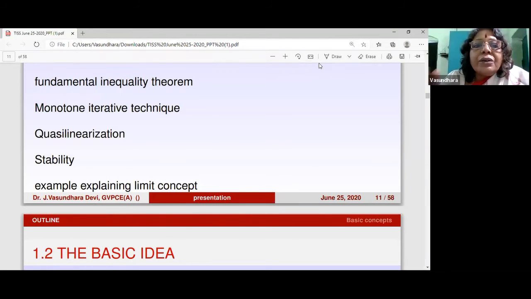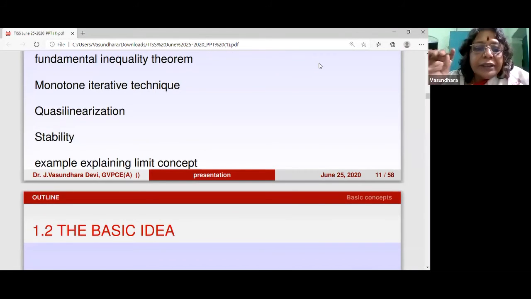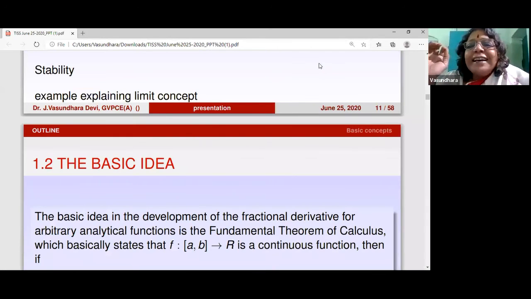Okay, so I'm going to go to the concept of fractional derivative, and again you must have heard it any number of times that fractional derivative has come up because of the question posed by L'Hopital to Leibniz when Leibniz introduced the nth derivative notation for the nth derivative of x with respect to t, say. So then again you can observe there is an extension from first derivative to second derivative, so on to nth derivative.